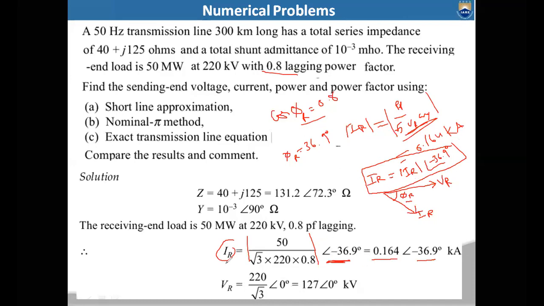Then what is VR given? VR is given as 220 kilovolts. This is the line voltage. If you convert it into the phase voltage, this must be divided by √3. So the phase value of VR is equal to 220 by √3. As this is the reference, the angle will be 0 degrees. So the VR per phase value is 127 at an angle of 0 degrees in kilovolts. And here the current is in kiloamperes.